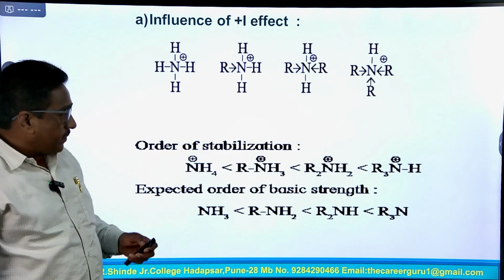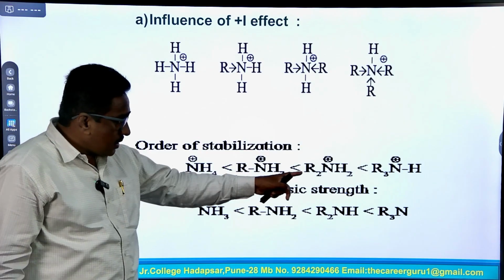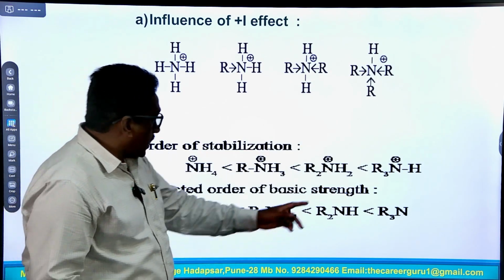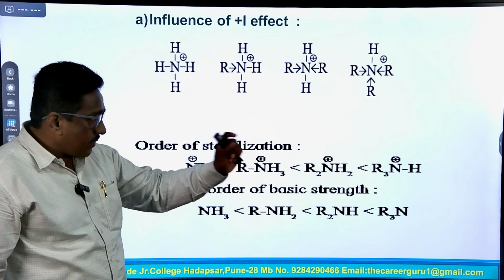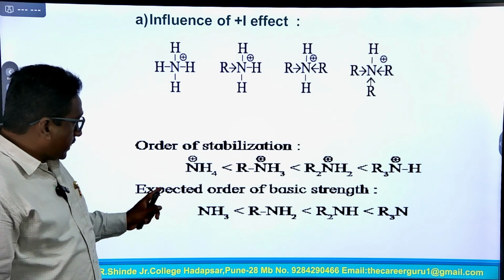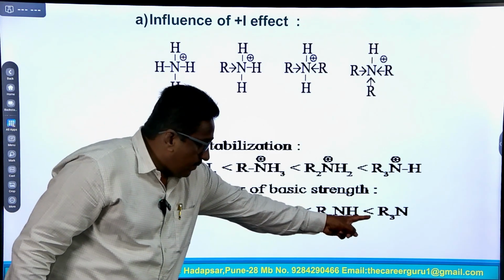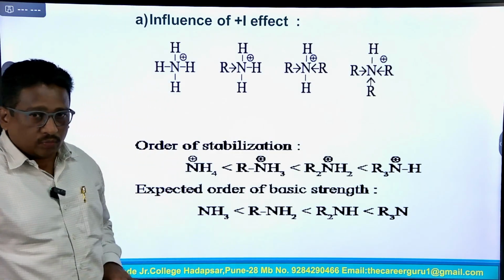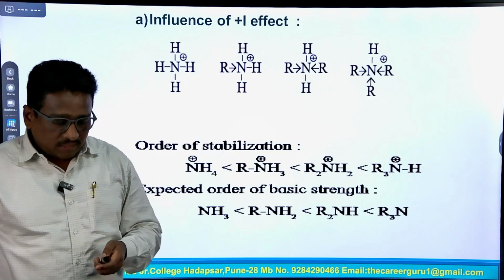The order of stabilization is NH4+, RNH3+, R2NH2+ and R3NH+. Tertiary amine is more stable than secondary, primary and then ammonia. So the expected order of basic character, according to the influence of plus I effect, is tertiary amine more basic than secondary, primary and ammonia.